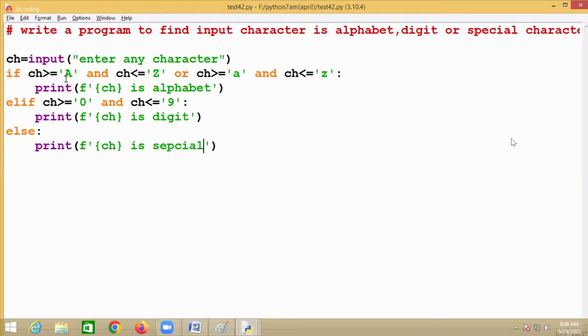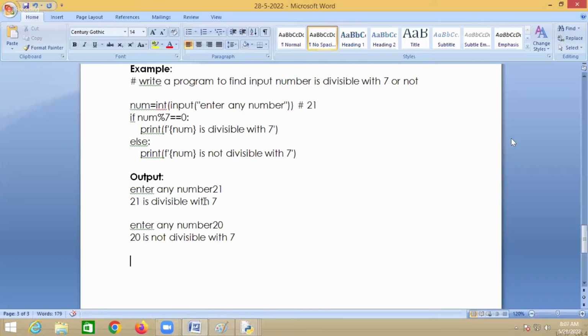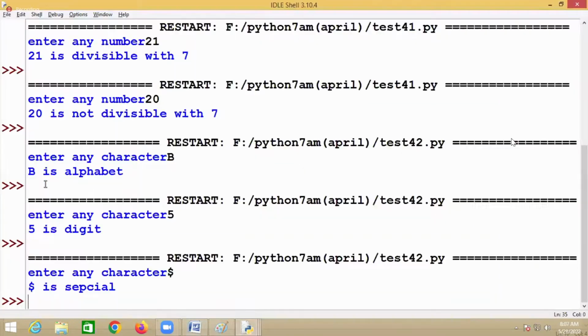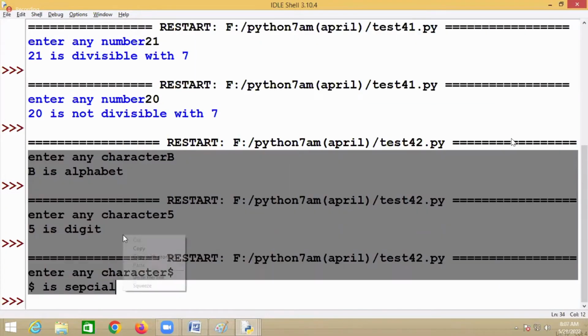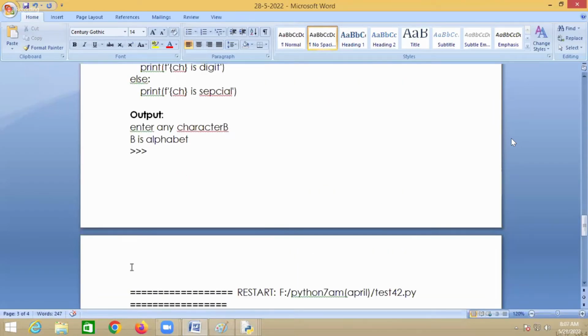But here I am reading only one character. Now you have to read one string, and within that you have to find out how many alphabets are there, how many digits are there, and how many special characters. Here I am checking only one character, but you can check a complete string. That you learn once you go for strings or looping statements. But now just try to understand: the input character is an alphabet, digit, or special character.